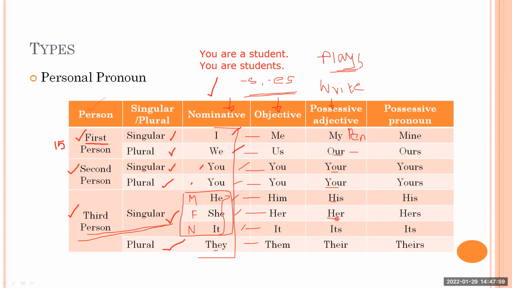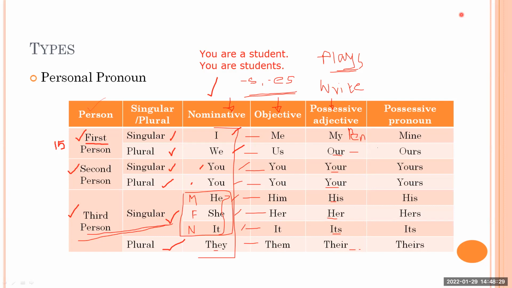Here her possession, we can talk like her purse, her pet, her dog, her cat, and her whatnot. Then its, that is usually for non-living things. It's used for neutral gender. And their, so their position, their decision, their car, their whatnot. You make more examples here of their.